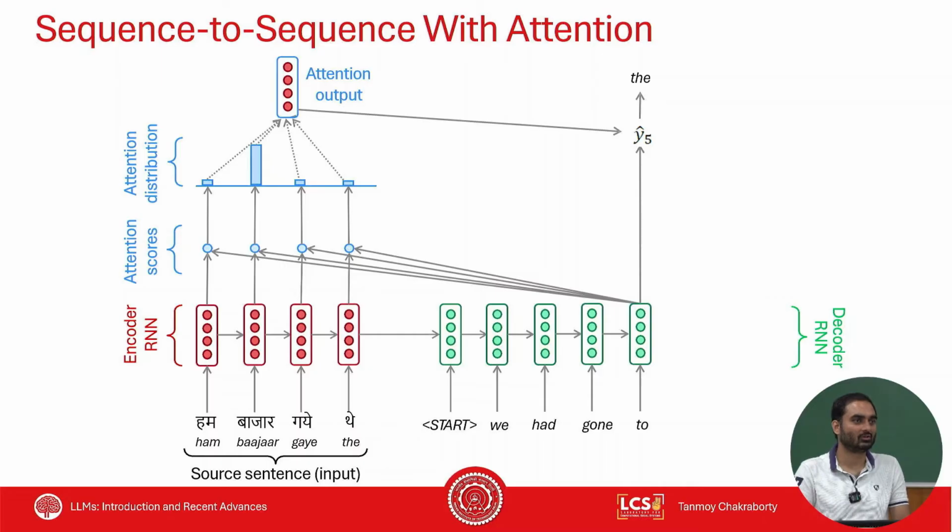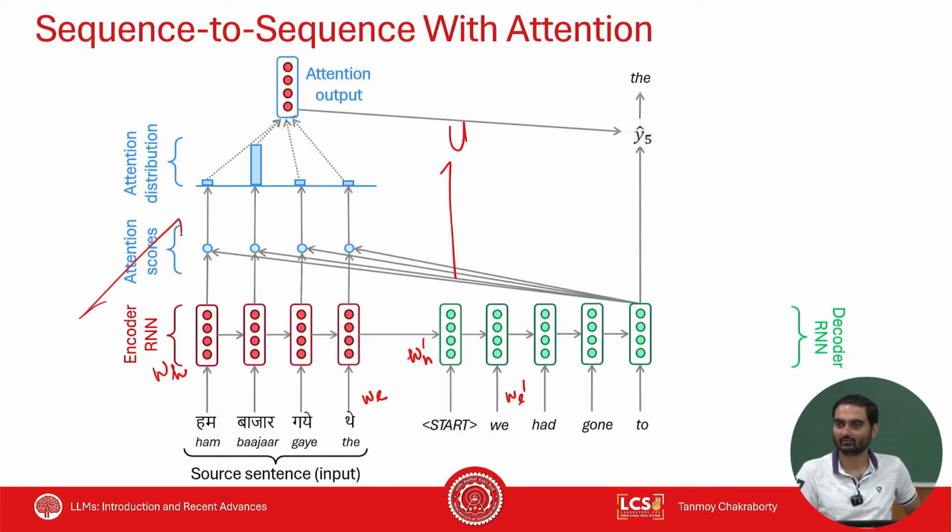No, there is no parameter involved. What are the parameters here? The parameters are the same: WH, WE, WH dash, WE dash, and here U. That's all. There is no U here. Attention score, attention distribution. There is no U here. So this is vanilla attention. Of course, there are modified versions of attention I will discuss, but this is the vanilla attention.